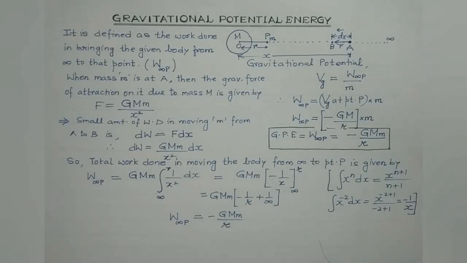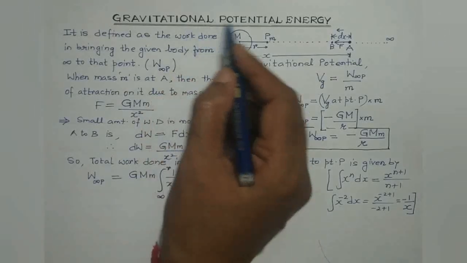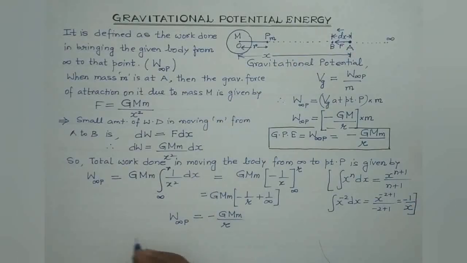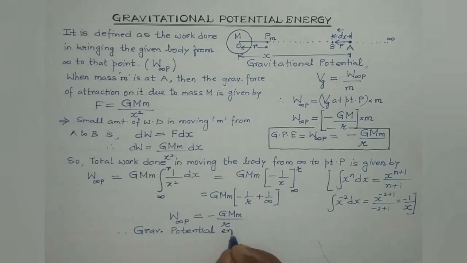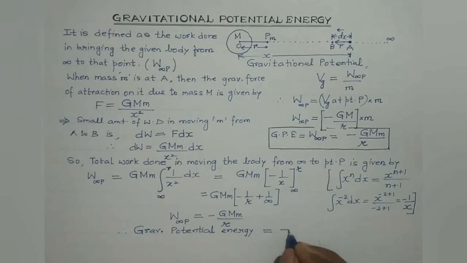And as per definition, this total amount of work done is known as gravitational potential energy. So therefore, the gravitational potential energy is given by minus G capital M small m divided by r.